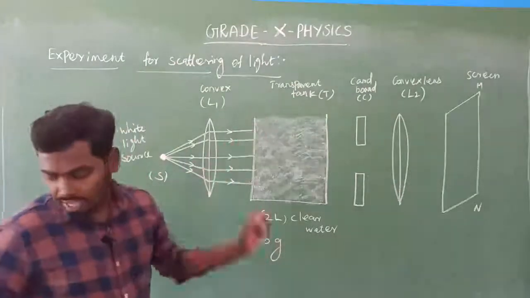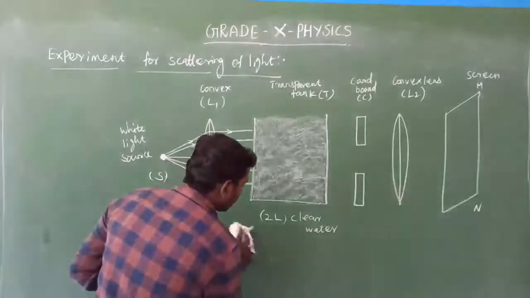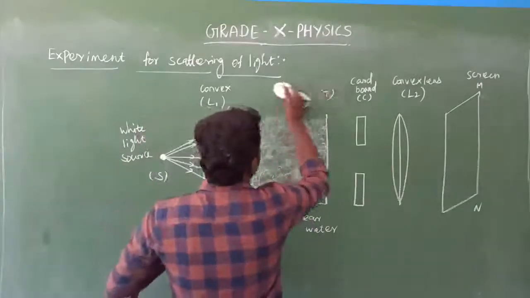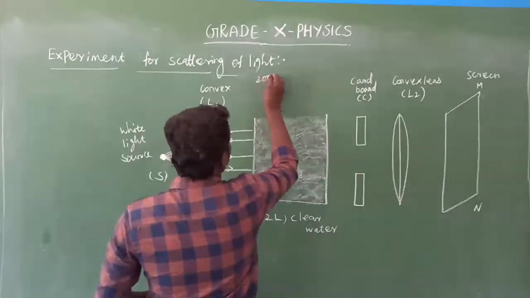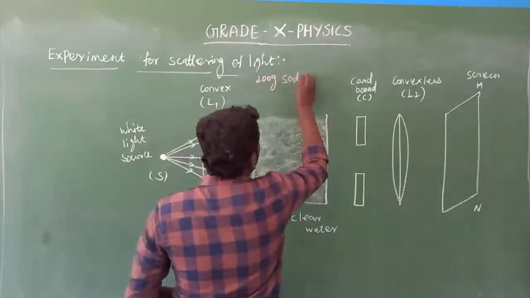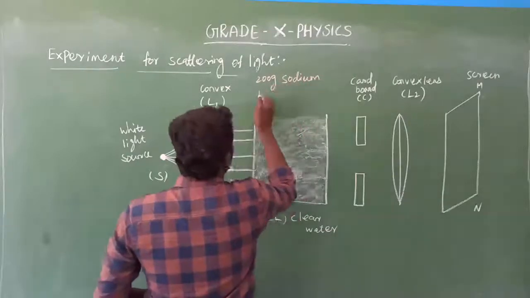Okay, I'll write it at the top: 200 gram of sodium thiosulfate.